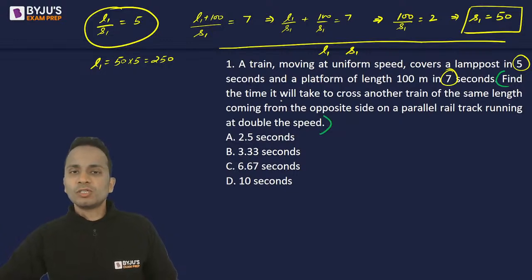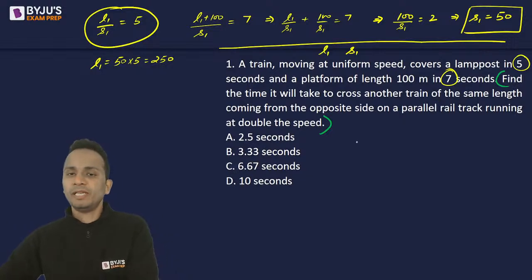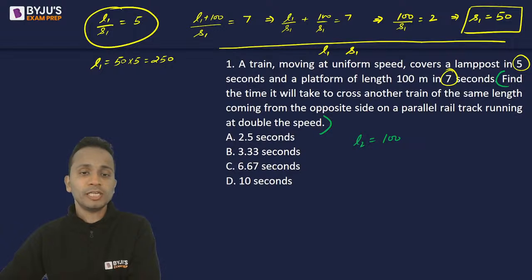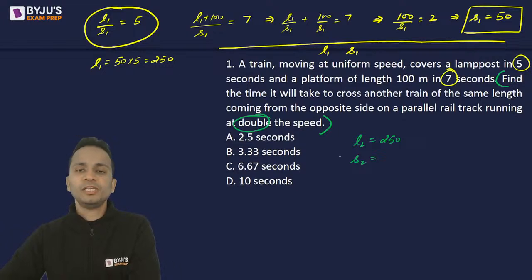Now we'll have to find out the time the same train will take to cross another train of same length. So another train length is same. I'm sorry, it is not 100, it is 250. So length of second train is 250 meters and the speed of second train is double the speed of the first train. Speed of first train is 50, speed of second train will be equal to 100.